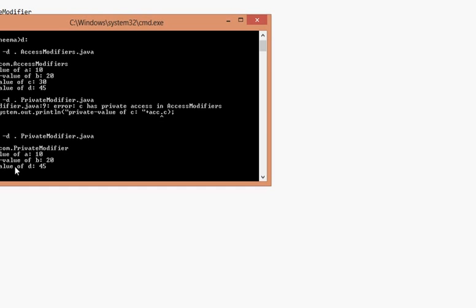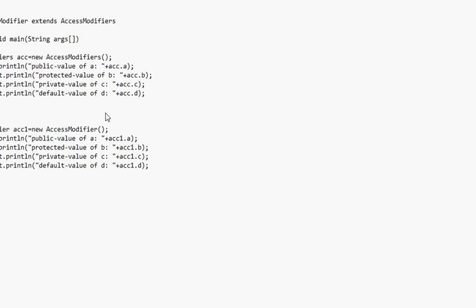Now let's see the example for protected. As I already told, class members which have the protected keyword can be accessible within the package from all classes, but from outside the package only in a subclass, and that too only by using subclass objects. So here I have created one package, org, and this AccessModifiers class is present in my com package.